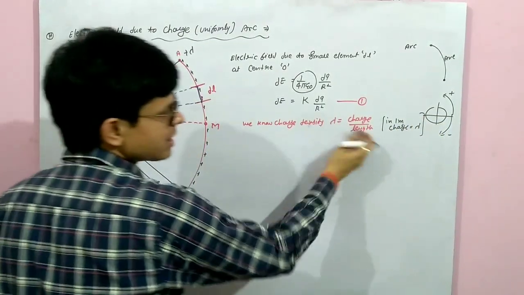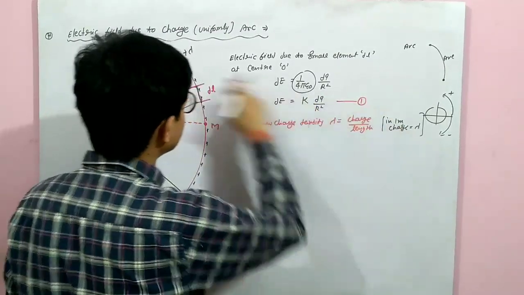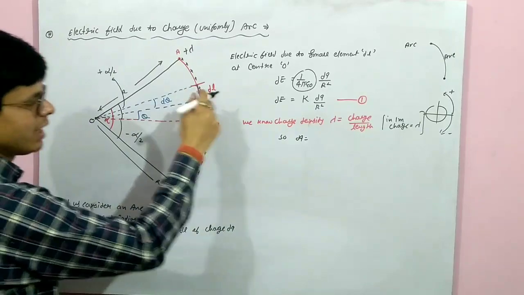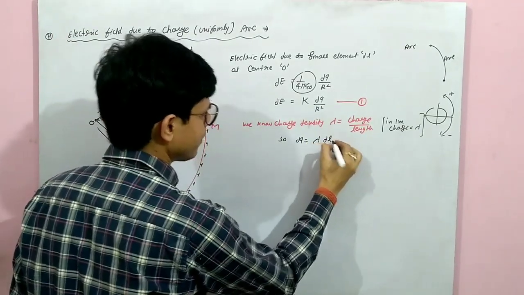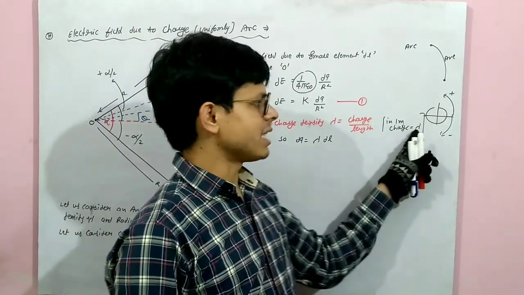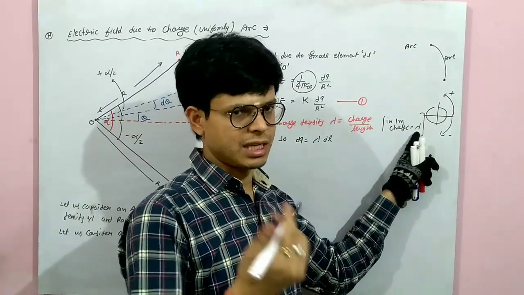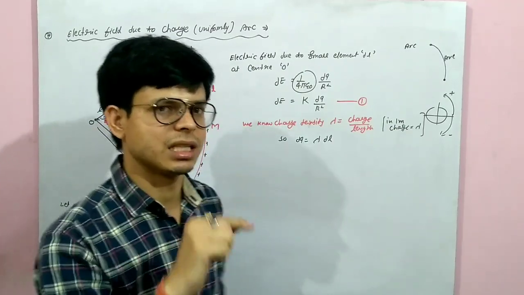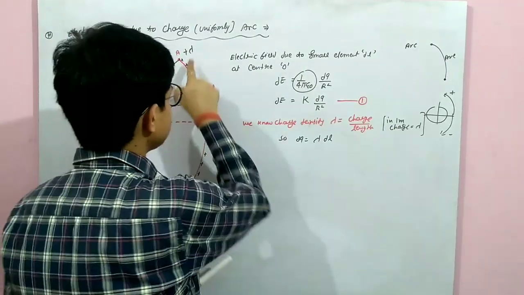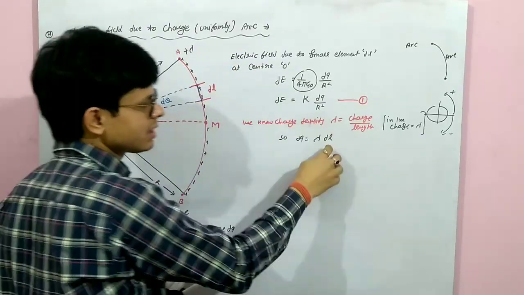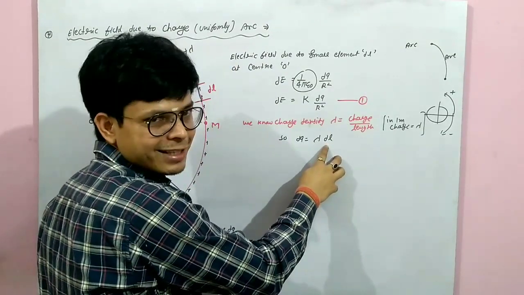So dq is the charge of dl, and its charge will be lambda dl. So dq equals lambda dl. In 1 meter the charge is lambda, so in dl meter the charge is lambda dl.